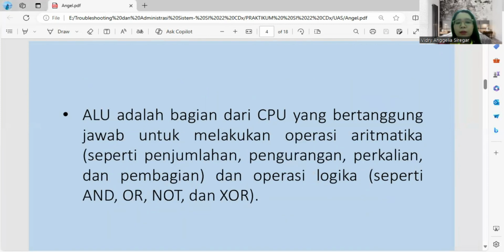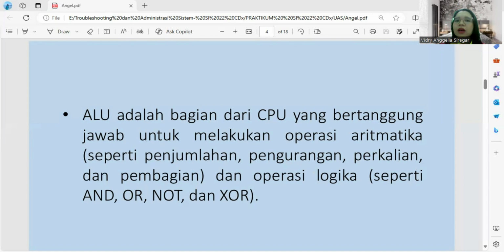Next, ALU. ALU is the part of the CPU that is responsible for performing arithmetic operation such as addition, subtraction, multiplication, and division, and logic operation such as AND, OR, NOT, and XOR.